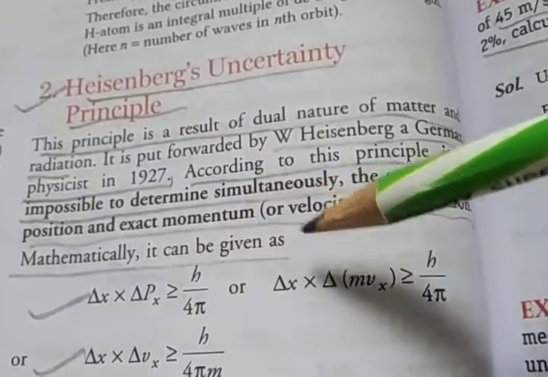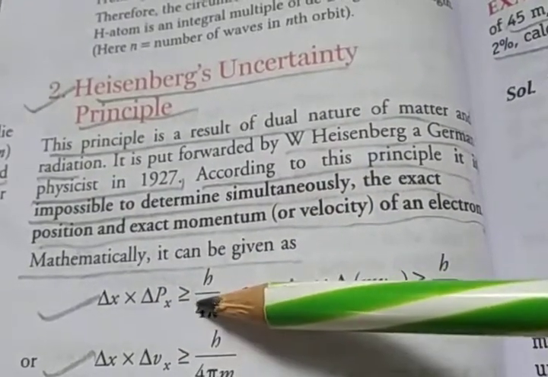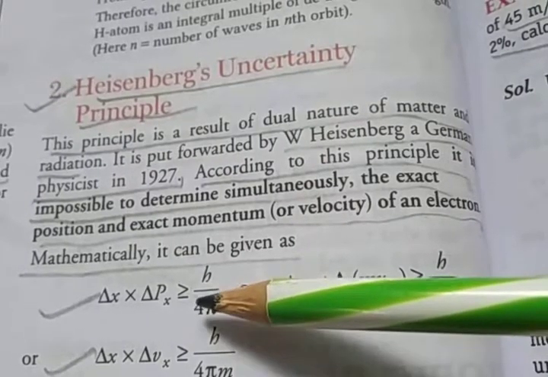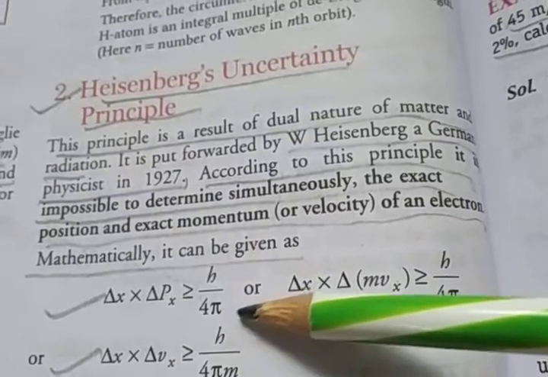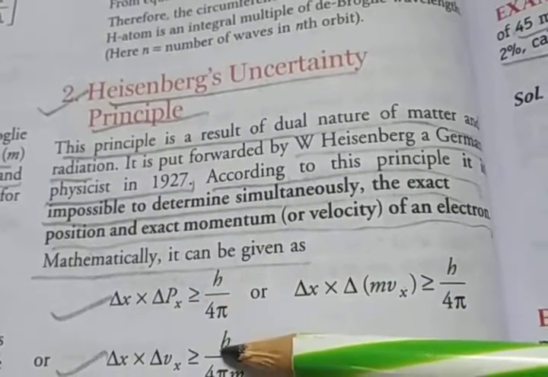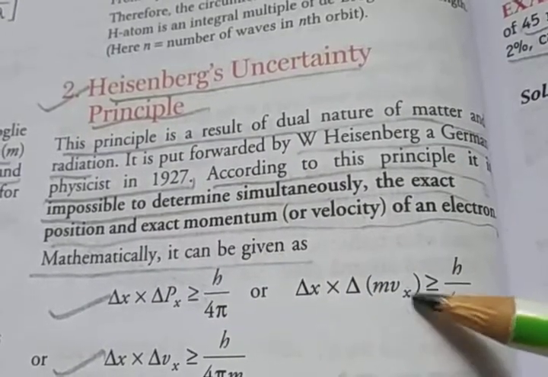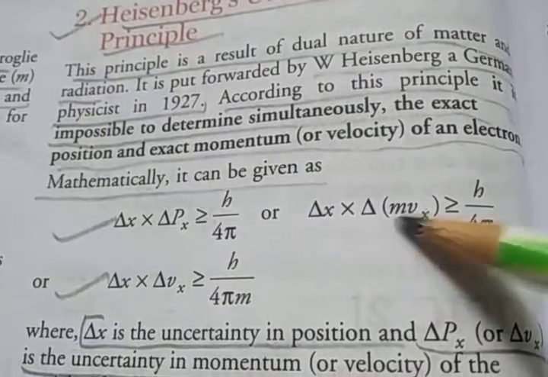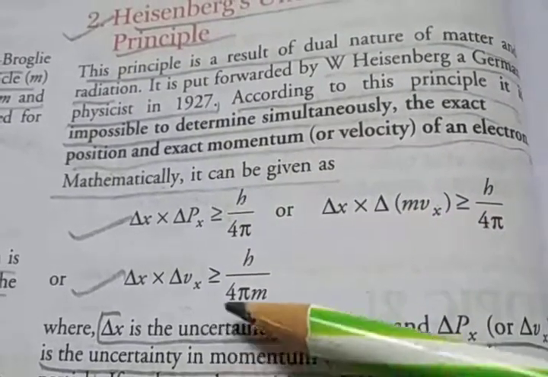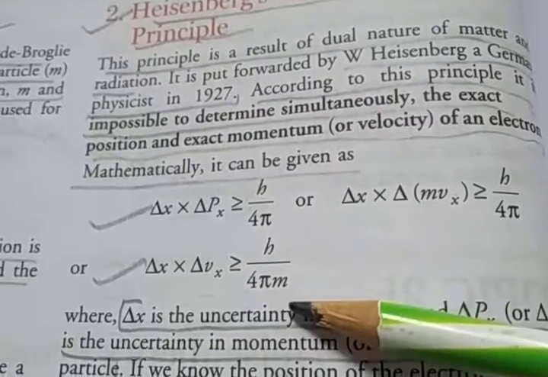Mathematically it can be given as delta x multiplied by delta px is greater than or approximately equal to h upon 4 pi. Delta p is equal to mv, so again we write delta x into delta (mvx) greater than h upon 4 pi. Taking m to the right-hand side, the formula becomes delta x into delta vx greater than h upon 4 pi m.